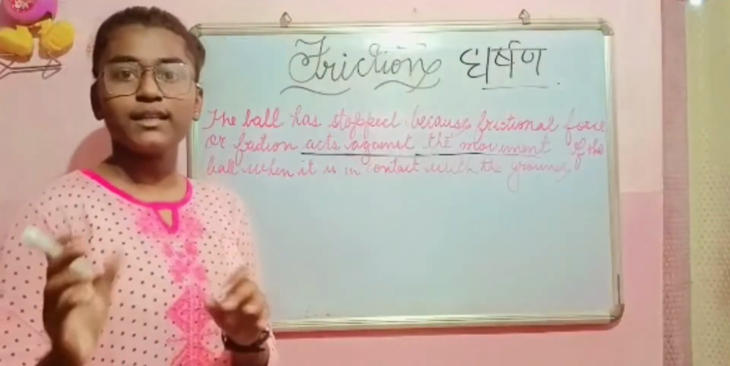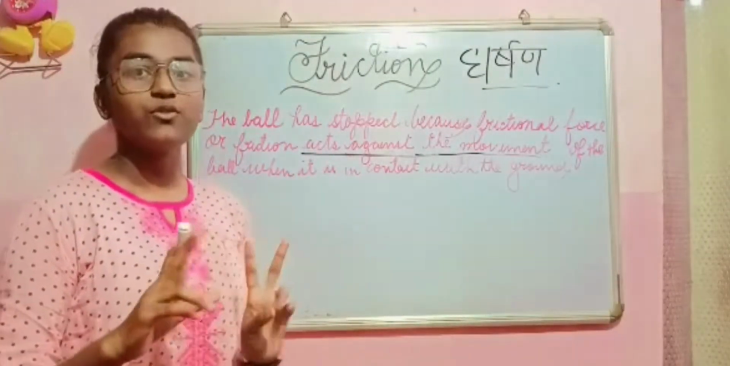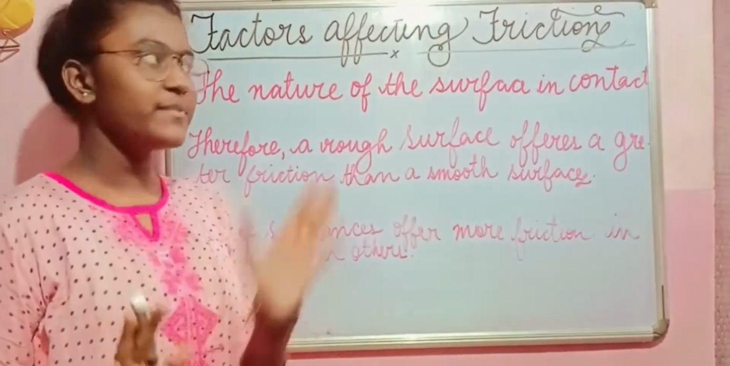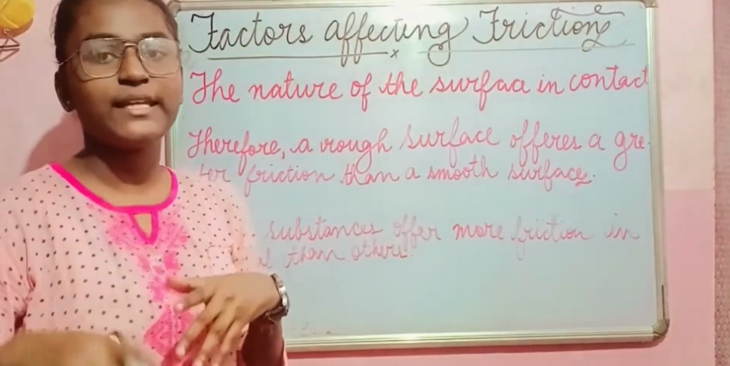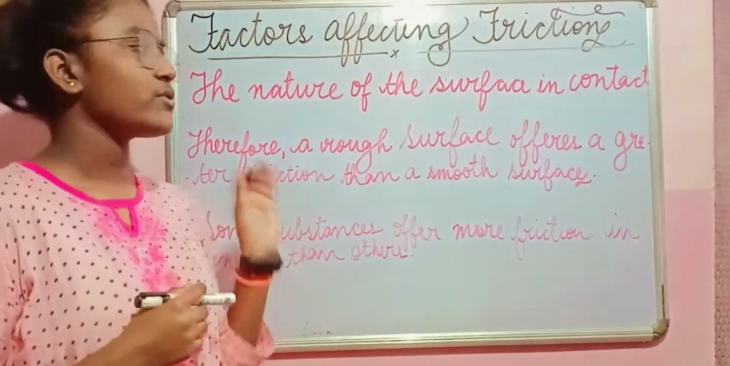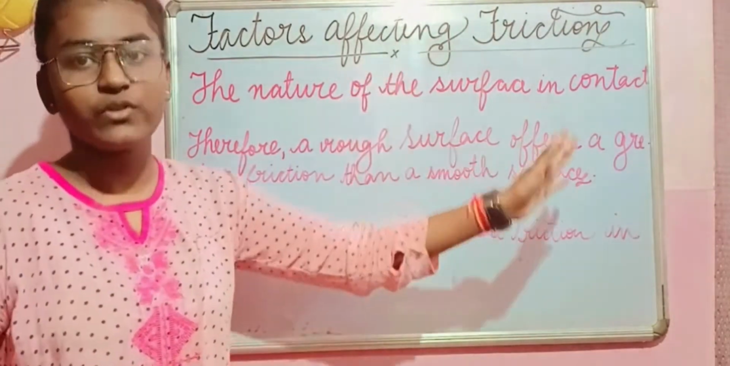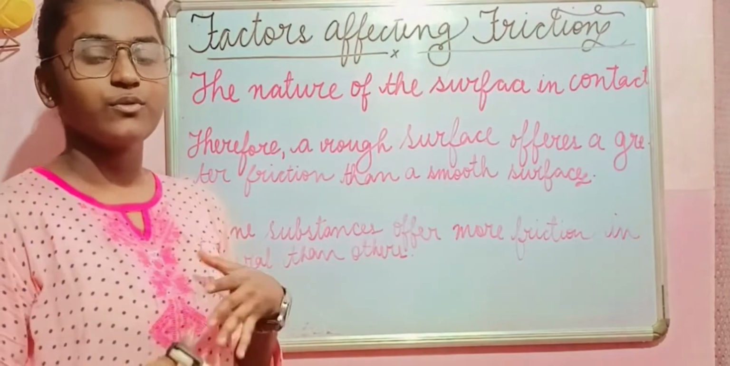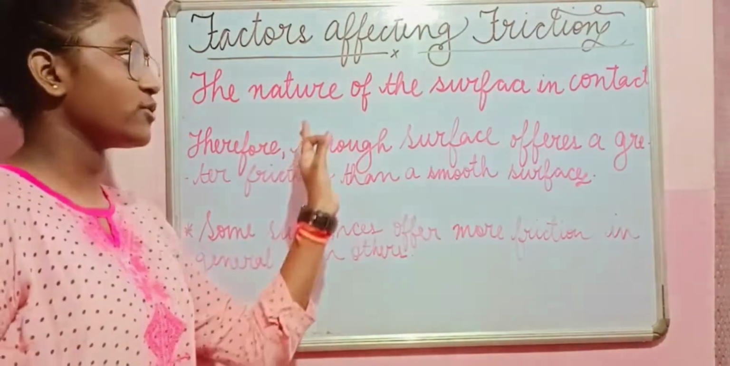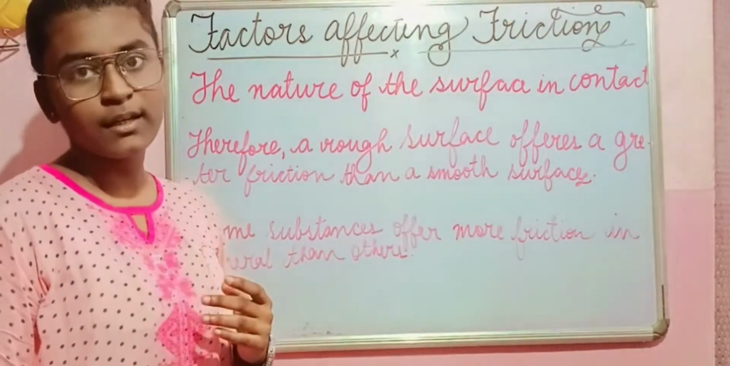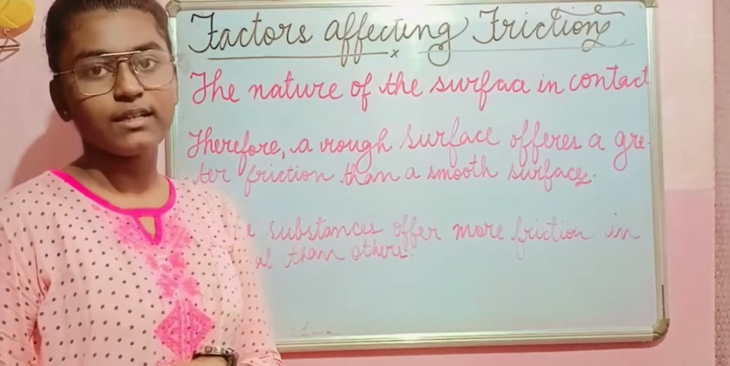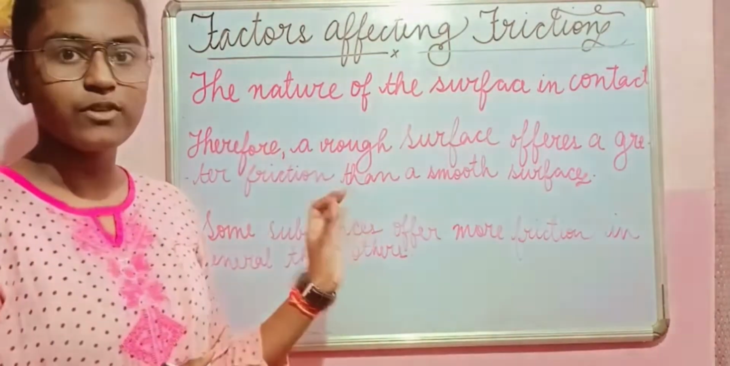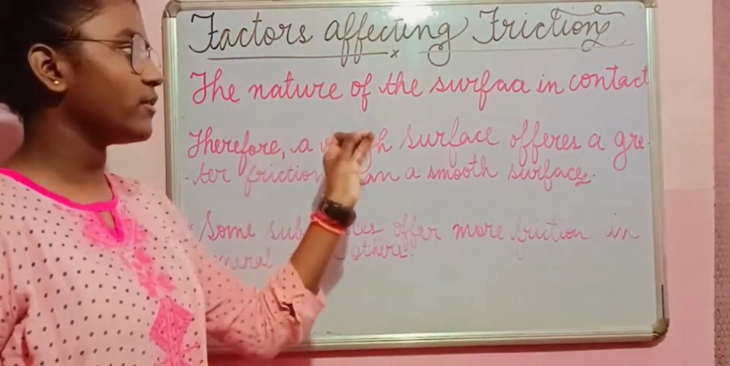सो अब हमारी आती है टू फैक्टर्स ऑफ फ्रिक्शन. हमारी टू फैक्टर्स होते हैं जो हमारी फ्रिक्शन को अफेक्ट करते हैं. So now we will learn about that. There are mainly two factors that affect friction. So the number one is the nature of the surface on contact and the number two is the weight of the object moving on the surface. First we will come to the nature of the surface on contact. Then in the second we will learn about the weight of the object moving on the surface.